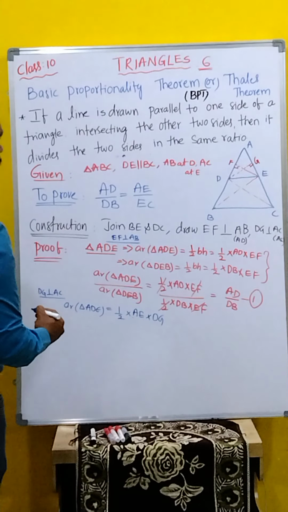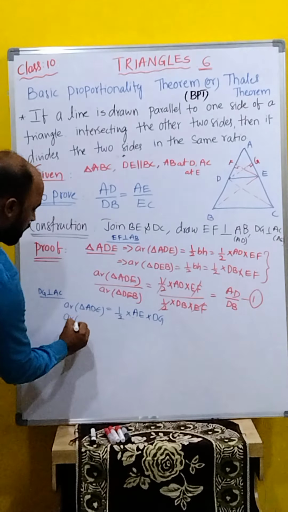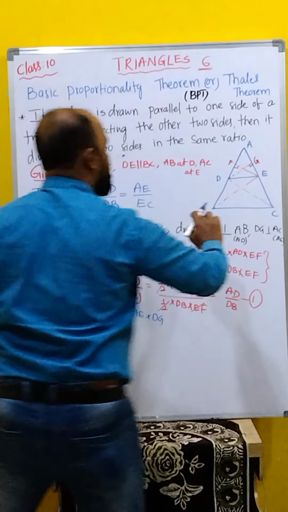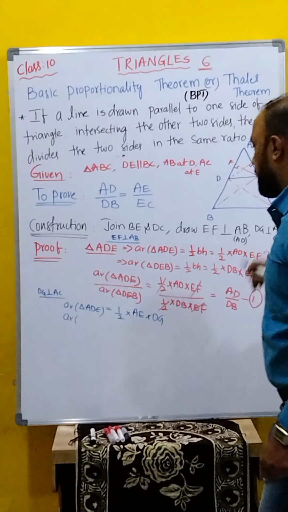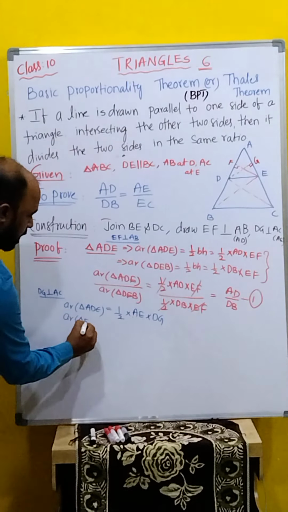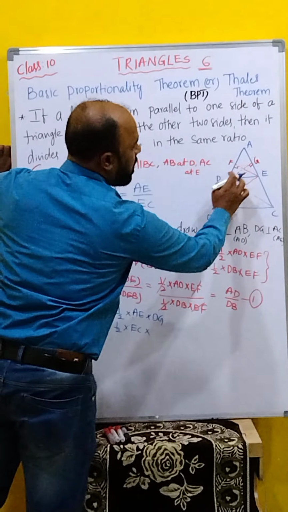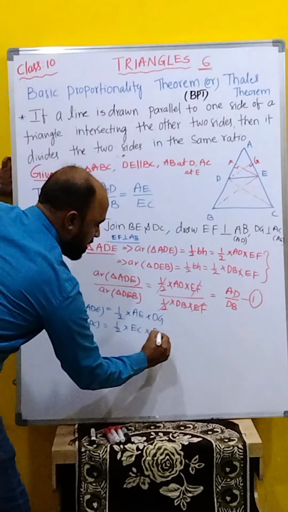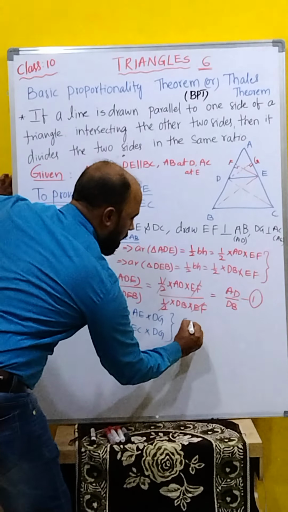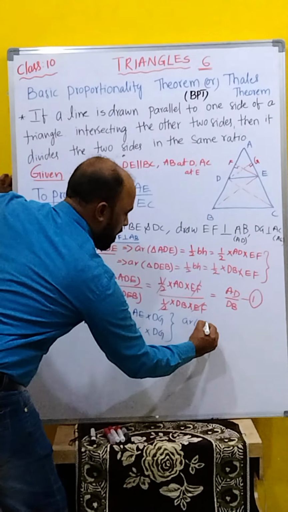Clear children? Now we will go for the second one. Area of triangle, what is the next one? EDC. Area of triangle EDC, half into, what is the base here? EC is the base. And height is the same, that is DG only. Height is DG. Now, ratio of these two. Area of triangle ADE